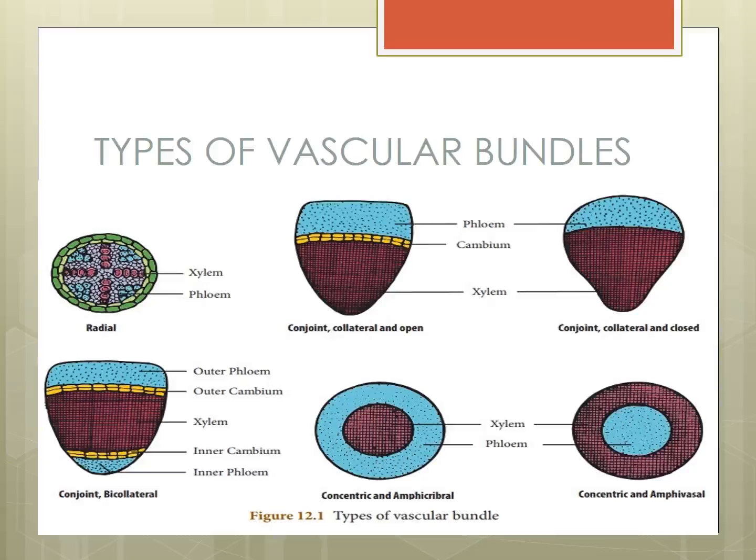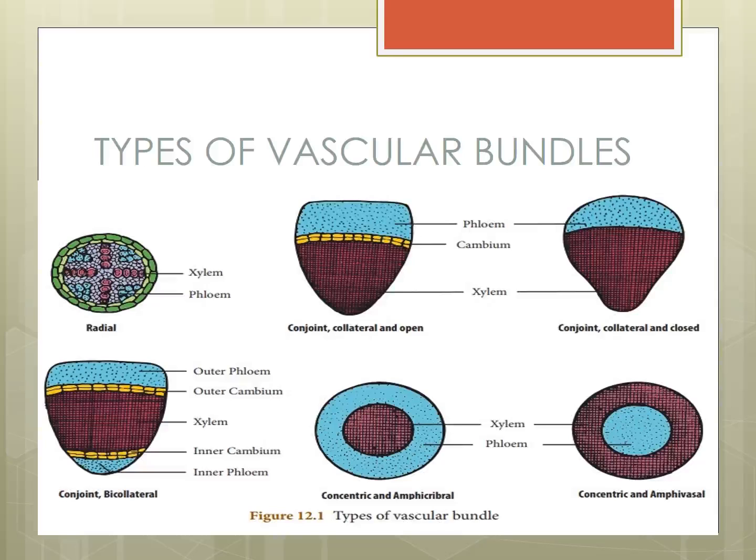When cambium is present in collateral bundles, that is open. That example is dicot stem. Collateral bundles without cambium is called closed. That example is monocot stem. Can you see the picture? Conjoined collateral and open, conjoined collateral and closed. Open have cambium, closed have no cambium. Okay, that is a difference.